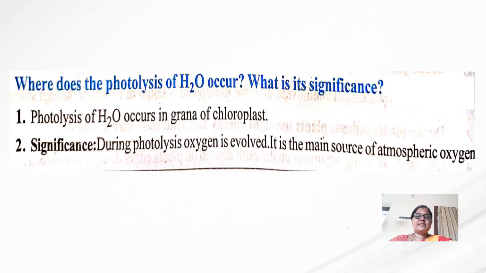Its significance is that during photolysis oxygen is evolved, and it is the main source of atmospheric oxygen.